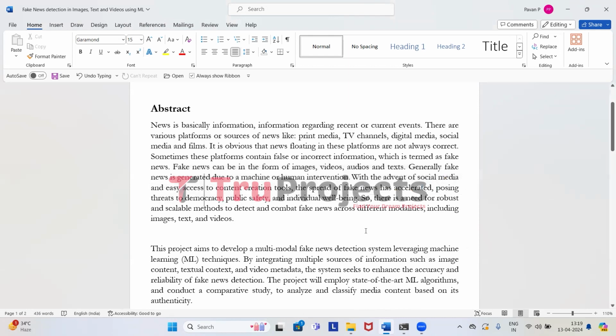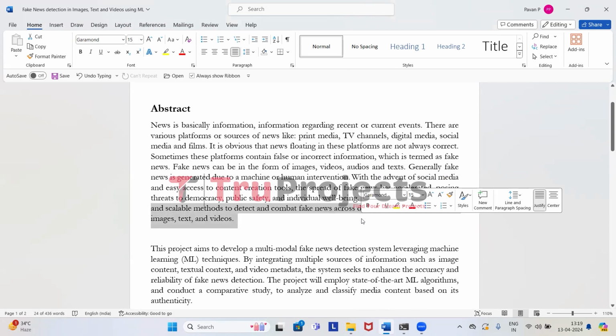So, don't you think that detecting this fake news is important? Yes, detecting fake news is crucial to maintaining the integrity of information. It helps prevent the spread of misinformation, protect public safety, and uphold democratic values. So that's why we need effective methods to detect and combat fake news across different media formats.